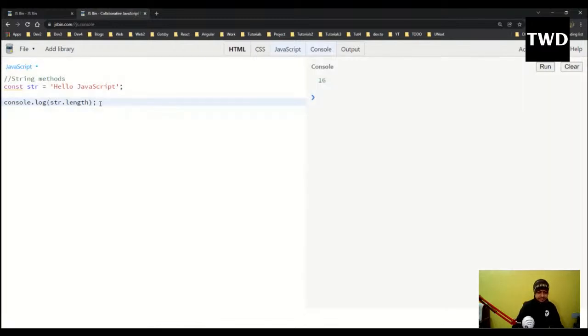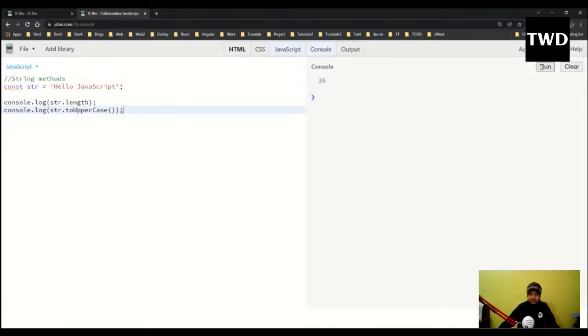Then console.log str.toUpperCase. So as the name suggests, these are string methods which are given to us by the JavaScript language, and they are implemented in the browser itself. So the browser itself has implemented them. So JavaScript runs in the browser. The browser has to implement all these things. Okay, so JavaScript is governed by the committee known as the ECMA committee, but it is up to the browser if they implement it or not.